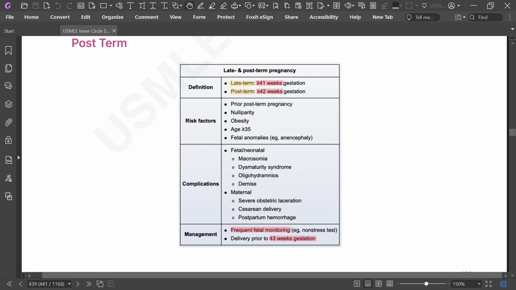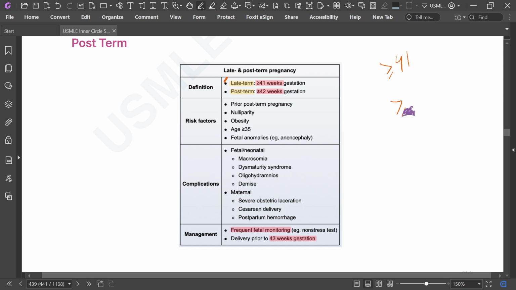Definition of late term or post term gestation. Late term is 41 weeks or more of gestation, and post term is more than 42 weeks of gestation.